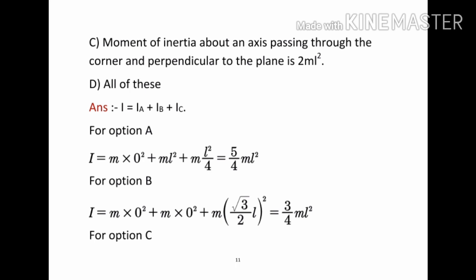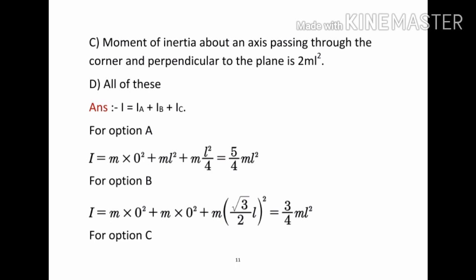And next we can check option B. In this option B, particle A and particle B are on the axis of rotation. Therefore, the perpendicular distances of the particles A and B are taken as 0 and 0. And for particle C, the perpendicular distance is taken as the height of the triangle, that is equal to root 3 by 2 L. Therefore, the moment of inertia I is equal to m into 0 square plus m into 0 square plus m into root 3 by 2 L whole square, that is equal to 3 by 4 ml square.